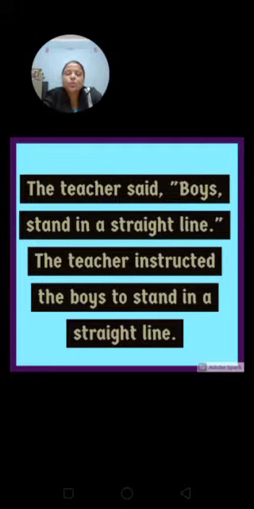Clear? So these were the three kinds of sentences we have studied today. I hope it is clear to you. If you have any doubt, children, you are free to ask me. I will send you some sentences which you will try to change following these rules. Thank you.